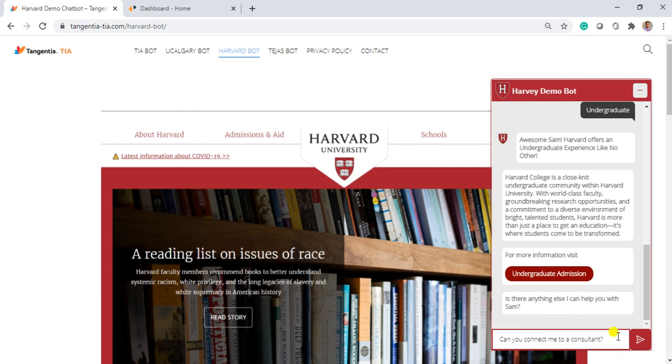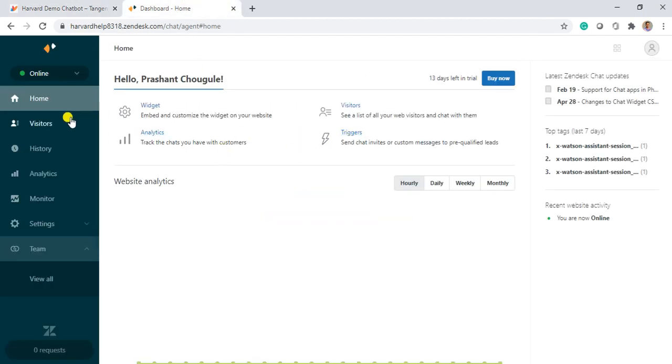Once we press this, what this bot will do is make a request to a help desk platform wherein a live agent is present. And here the help desk we have connected is Zendesk. Zendesk is a help desk platform wherein live agents can talk with users.